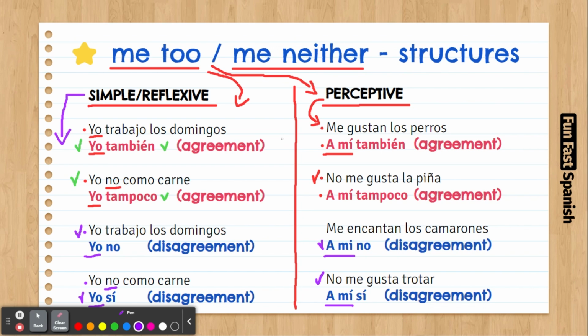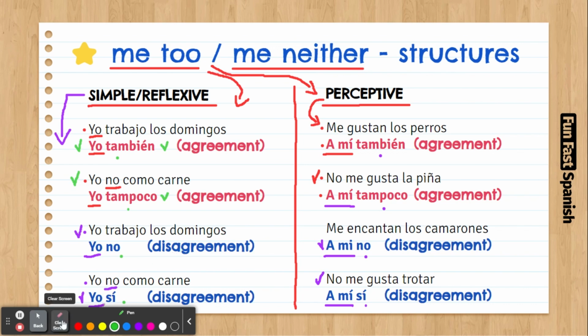So yeah, that will be it. Remember, for simple and reflexive, we use the yo. For perceptives, we use a mí. Okay, a mí también, a mí tampoco, a mí no, a mí sí. Simple reflexive, yo también, yo tampoco, yo no, yo sí. And that will be it.